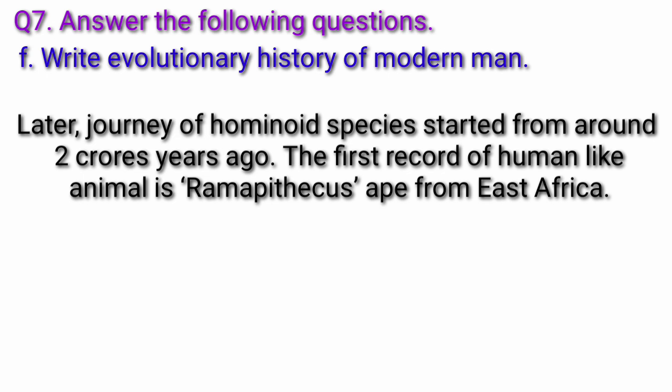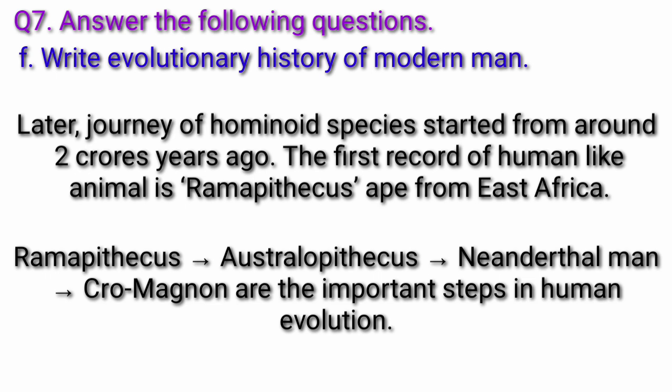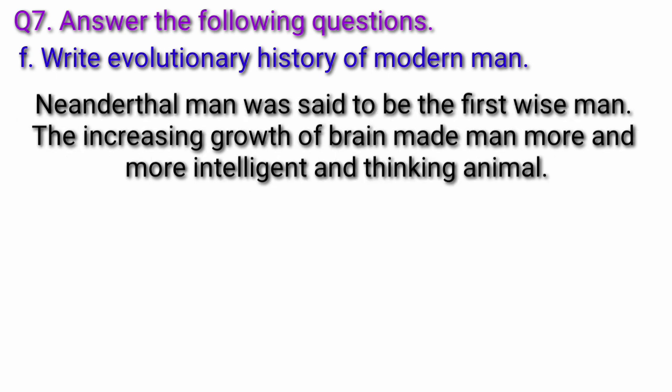Later, the journey of hominoid species started from around 2 crore years ago. The first record of a human-like animal is Ramapithecus ape from East Africa. Ramapithecus, Australopithecus, Neanderthal man, Cro-Magnon are the important steps in human evolution. Neanderthal man was said to be the first wise man. The increasing growth of brain made man more and more intelligent and a thinking animal.